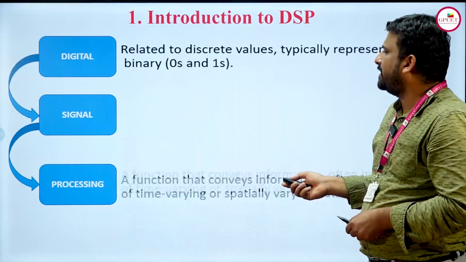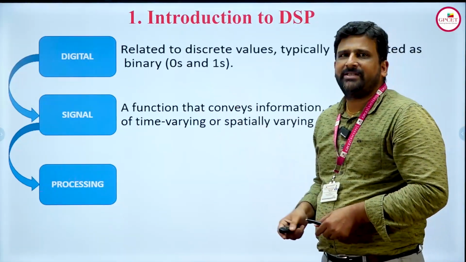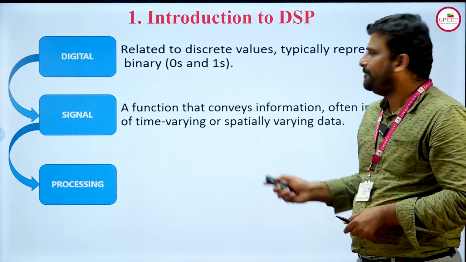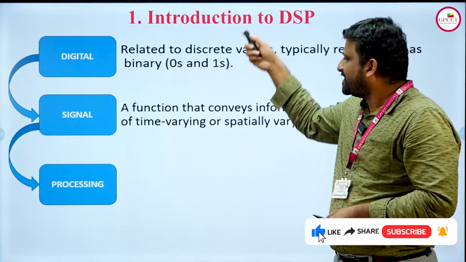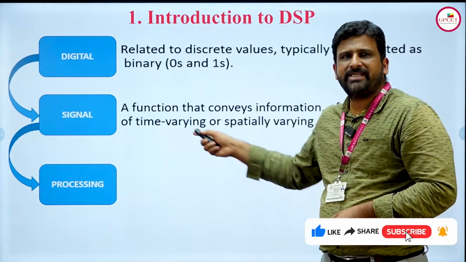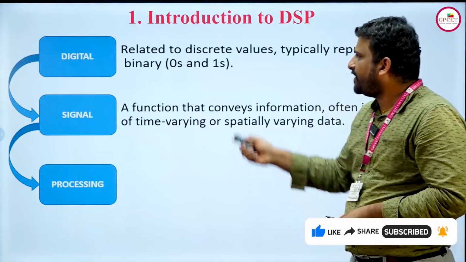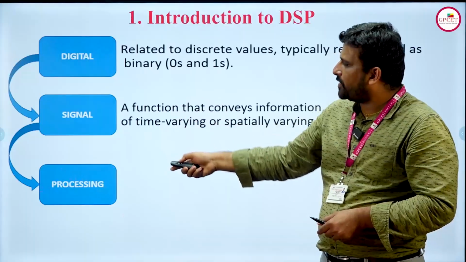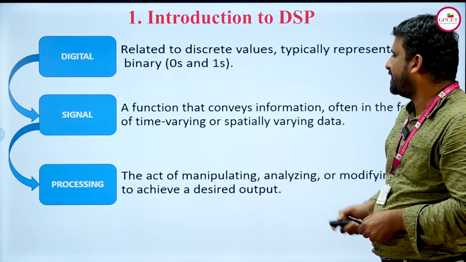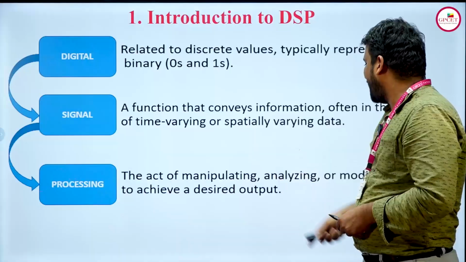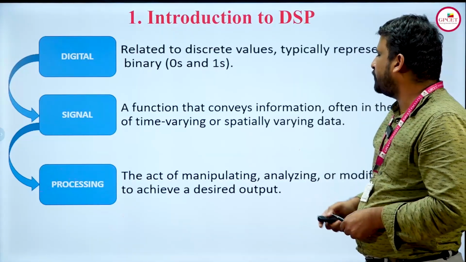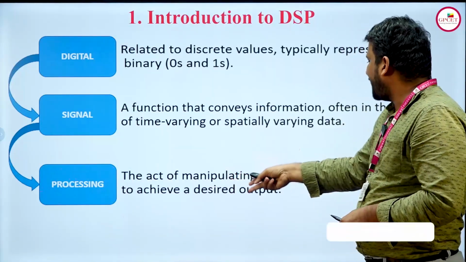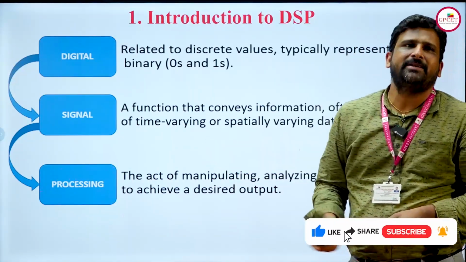Then, what is a signal? A signal is a function that conveys information, often in the form of time varying or spatially varying data. That means the data which is present in that particular signal is the signal. Then, for the combination of digital and signal, it should be processed. Processing means the act of manipulating, analyzing or modifying the data to achieve a desired output. So the combination of these two will be manipulated, analyzed or modified in this processing operation.